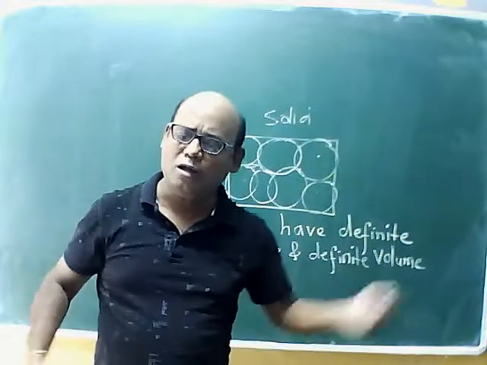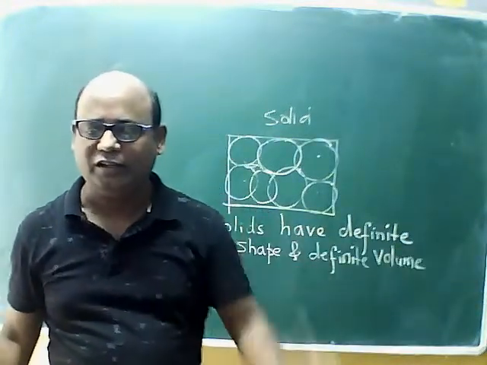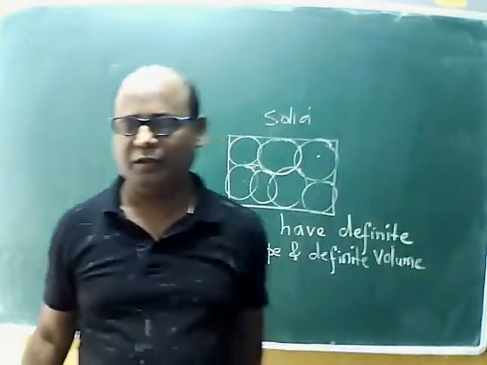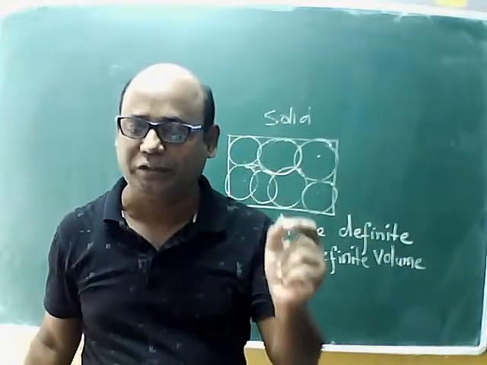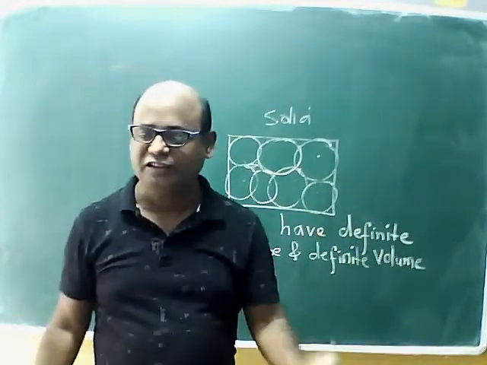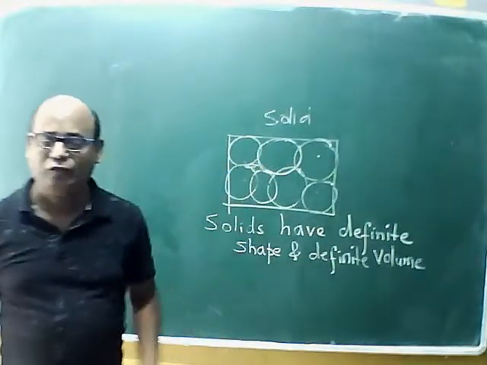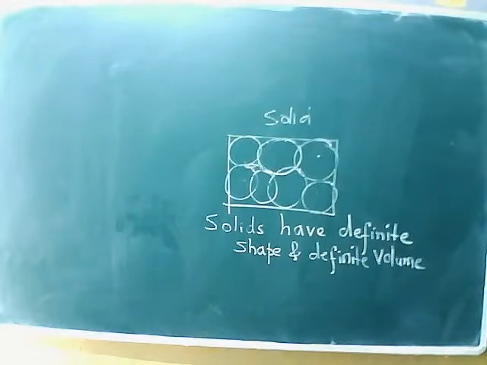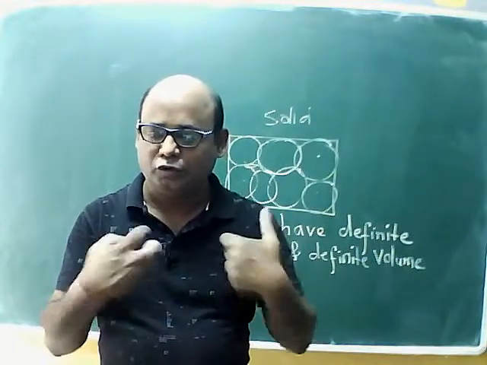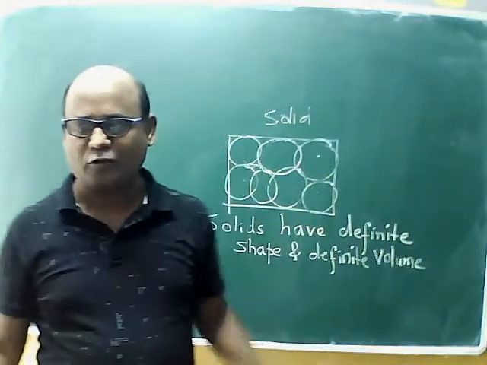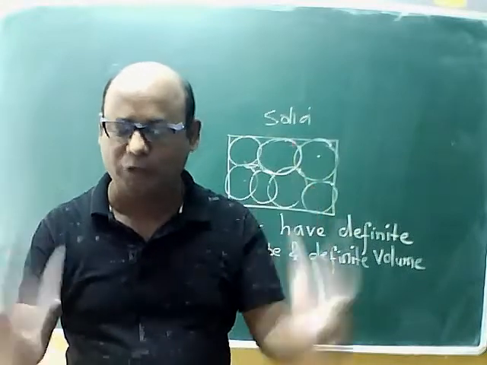So all the solids in your surrounding have definite shape and occupy definite space, that is, they have definite volume. What is the reason? The reason is that the particles in the solid are very closely arranged. So these solids have definite shape and definite volume.